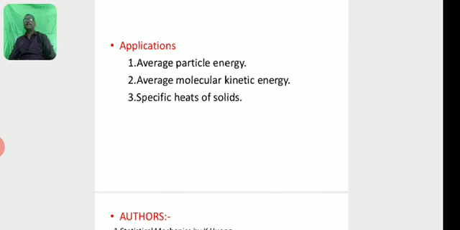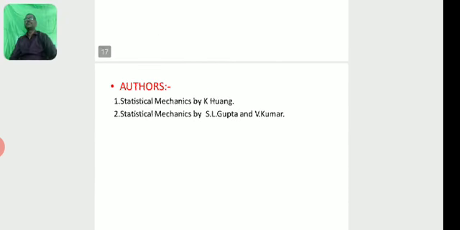Then what are the applications of Maxwell-Boltzmann equations? That means the distribution law, average particle energy, average molecular kinetic energy, and specific heats of solids. Then the references, that means the books we have used: Statistical Mechanics by Huang, and Statistical Mechanics by S. L. Gupta and V. Kumar. Thank you.